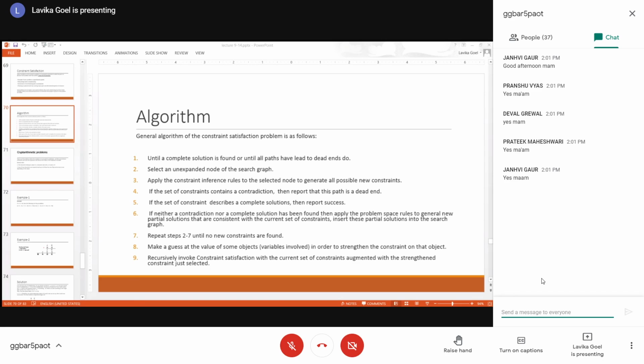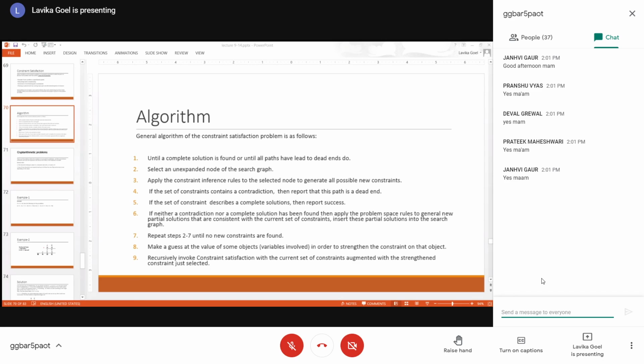Now, if the constraints are actually describing the goal state, that means you have found a solution, so you will report success. Otherwise, if the set of constraints contains a contradiction, meaning a particular constraint is contradicting some other constraint, then that path is a dead end.